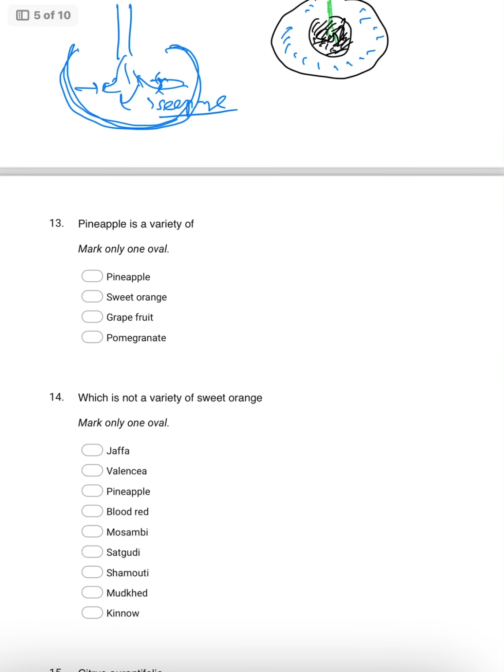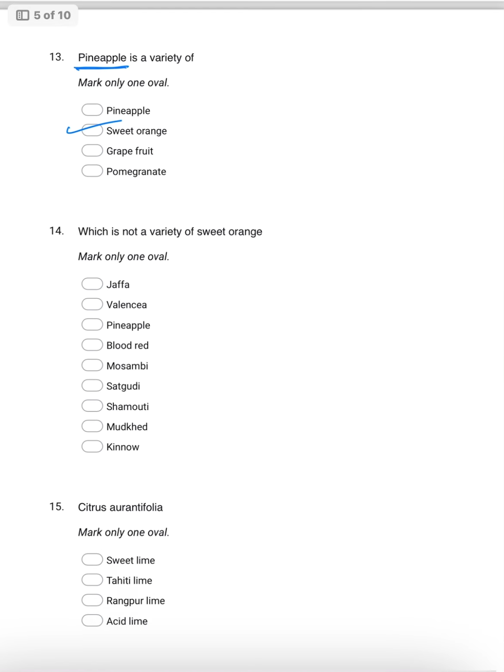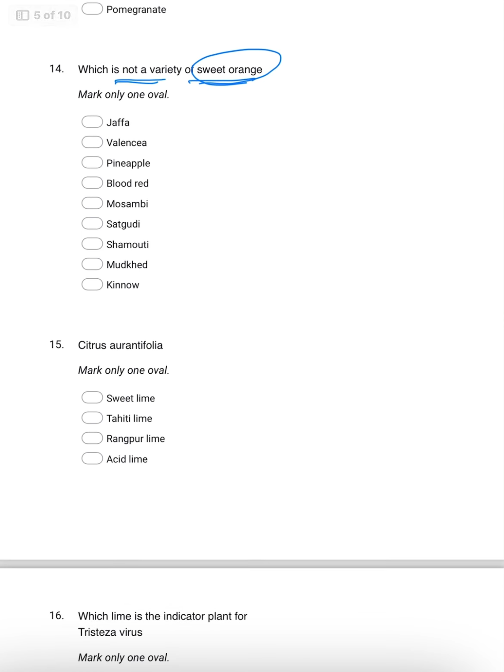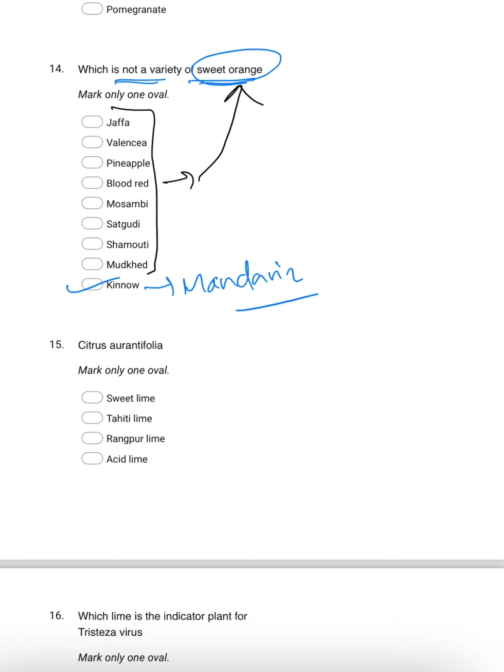Then coming to the pineapple variety. Pineapple is a variety of sweet orange. In this case, you can see the question: what is the variety of sweet orange, and the next question, which is not a variety of sweet orange. Out of these, Kinnow, as you know, is the hybrid variety of mandarin. Whatever the rest are, these are all varieties of sweet orange.